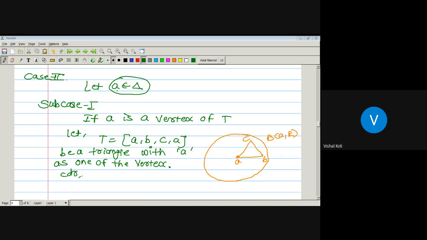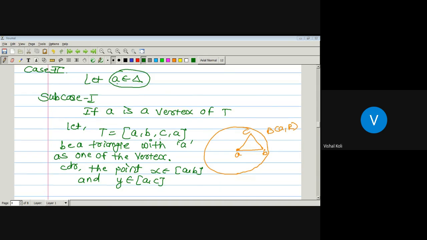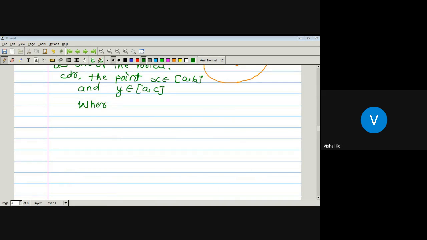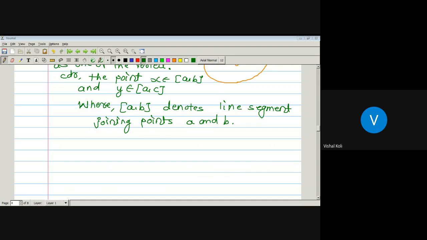Now consider the point x belonging to the closed interval AB and y belonging to AC, where the closed interval AB denotes the line segment joining the points A and B.